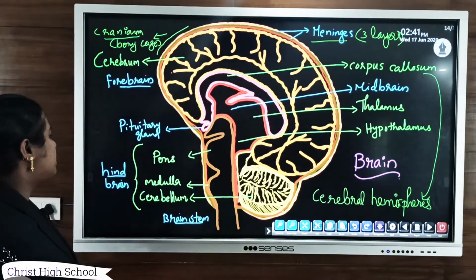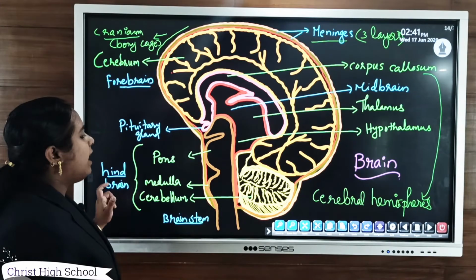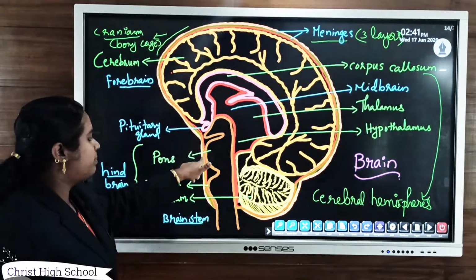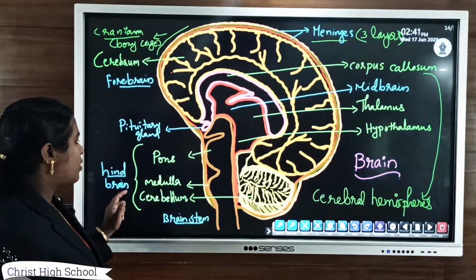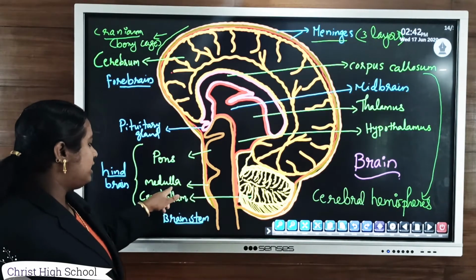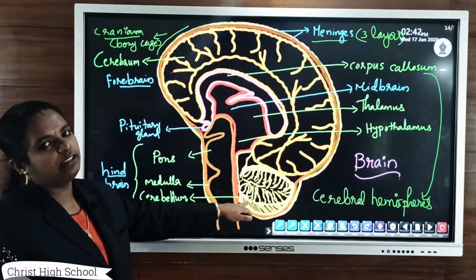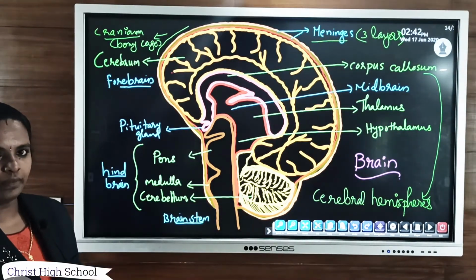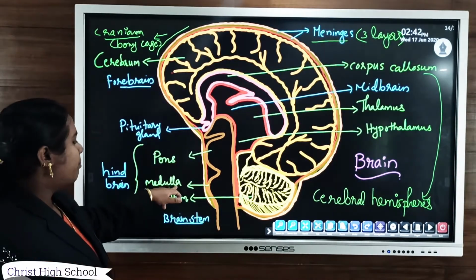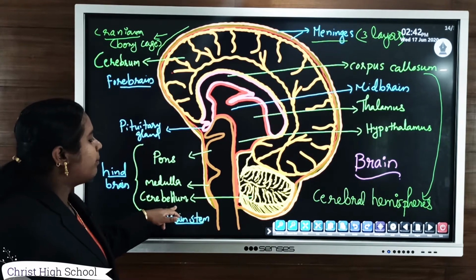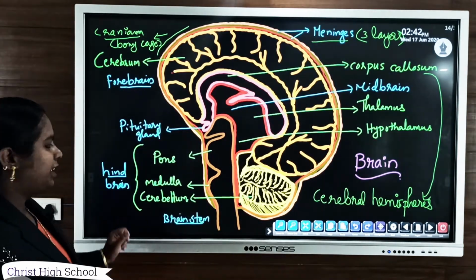Then the third part is the hindbrain, and this hindbrain contains the pons. This bulged part is known as pons valvulae, the second region is the medulla oblongata, and the third one is this part, known as the cerebellum. So pons, medulla oblongata and cerebellum together form the hindbrain.